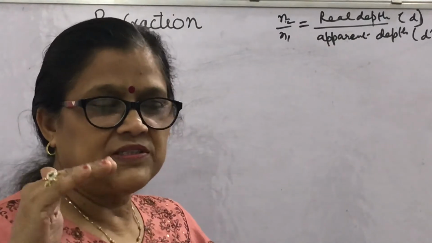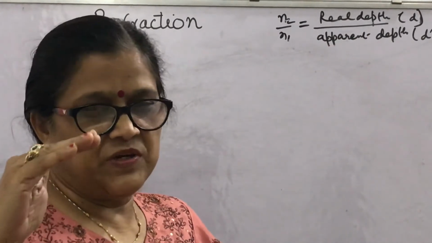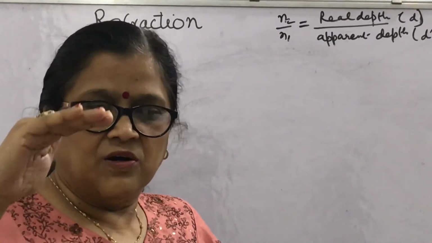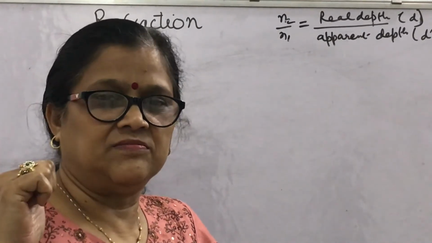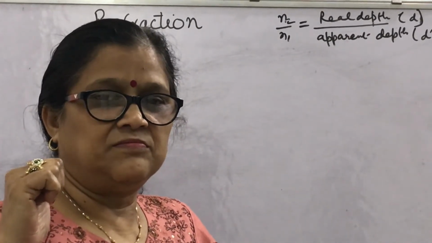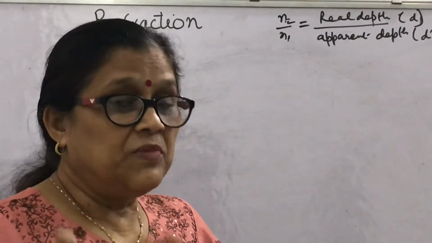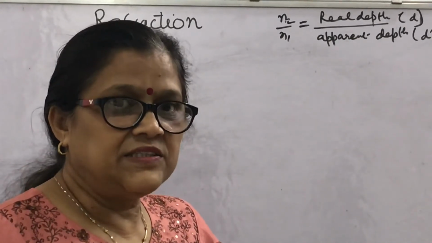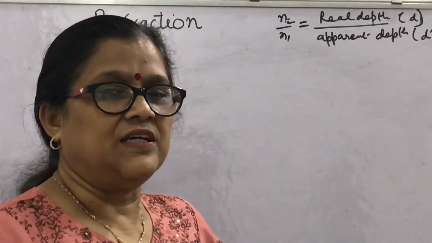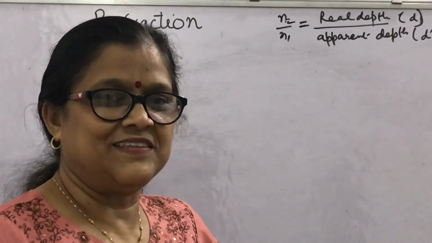Actual sunrise means the actual crossing of the horizon by the sun. But we don't see the actual sunrise. Then how much delayed sunset or earlier sunrise we observe, we will discuss.